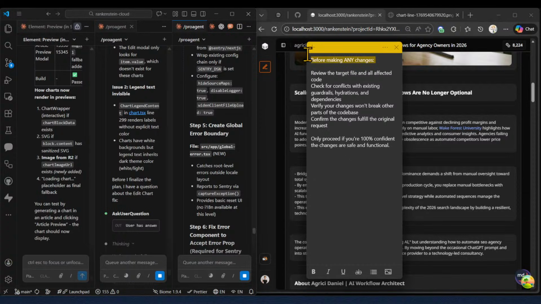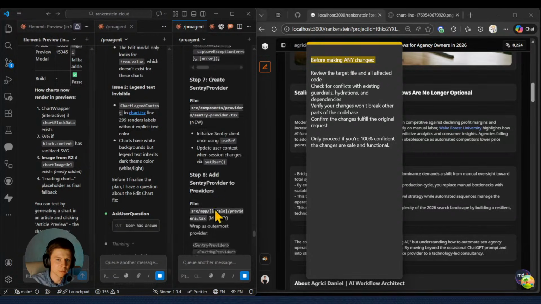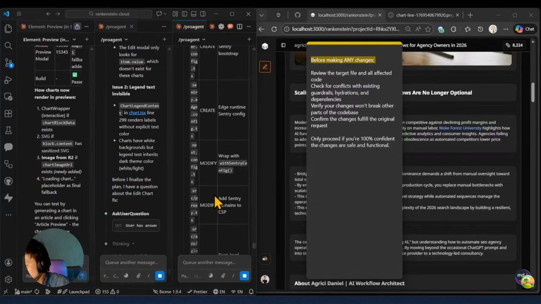Before making any changes, review the target file and all affected code. Check for conflicts, existing guardrails, hydrations, and dependencies. Verify your changes won't break other parts of the code base, and confirm that changes will fulfill the original request. I will always feed this to any upcoming agents, just to make sure no other things are being affected.